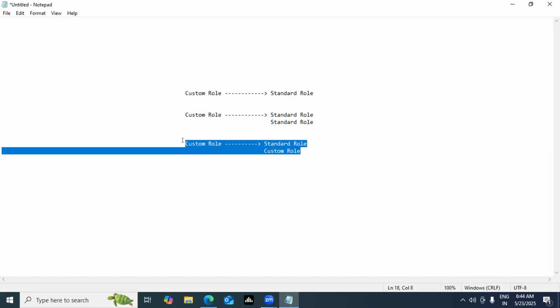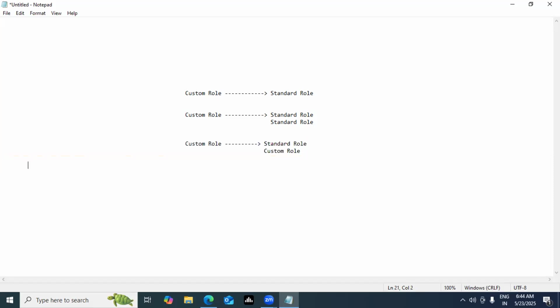Similarly, a custom role can be created out of multiple custom roles. That's also possible. Do remember this thing. That's a very, very key point to notice. So if you see here, multiple custom roles can be created, and different permutation combinations are possible. It depends upon you.